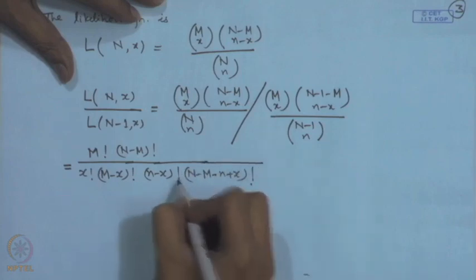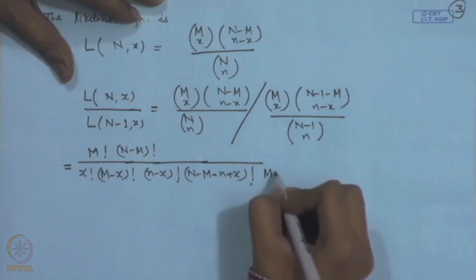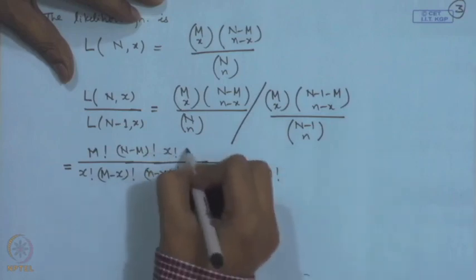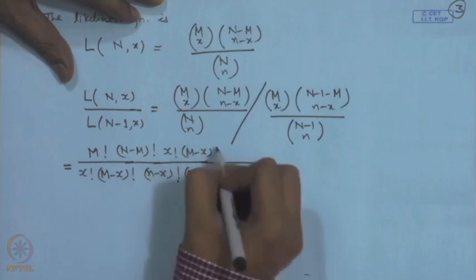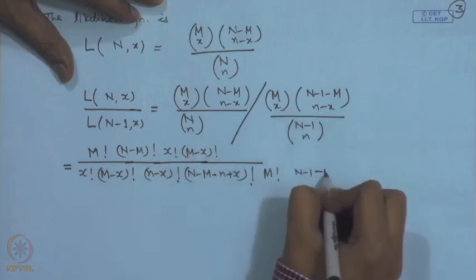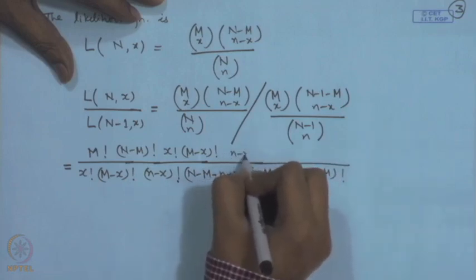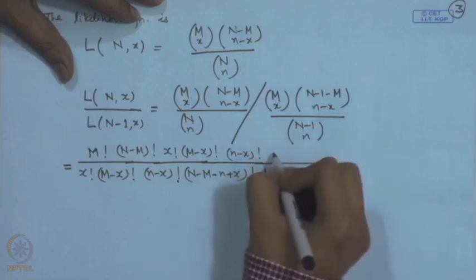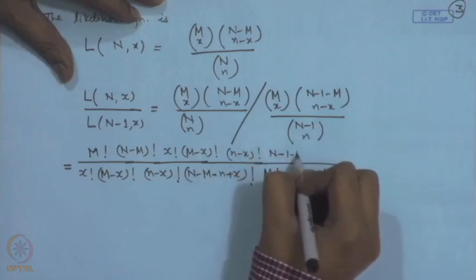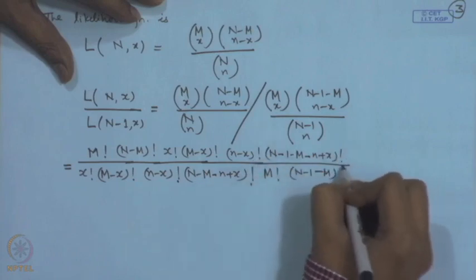This whole thing is then divided by M factorial, x factorial into M minus x factorial, then we have N minus 1 minus M factorial, n minus x factorial, and then N minus 1 minus M minus n plus x factorial.